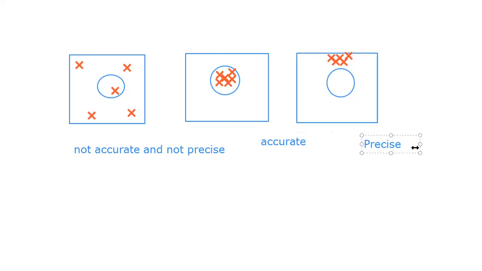So these are the basic differences between accuracy and precision. I hope this will prove quite helpful for all of you to understand the concept of accuracy and precision.